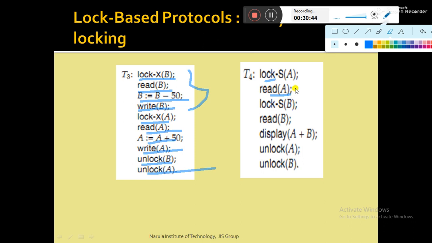Though the operation on data item A has been completed, T4 has not unlocked yet, rather T4 waits to unlock A. Then T4 locks data item B in shared mode, performs the read operation, then performs the display operation. Once all the operations have been done on data items A and B, then T4 unlocks A and unlocks B. So in both cases, both transactions, though they are maintaining the log-based protocol, are delaying the unlocking process until the very end.